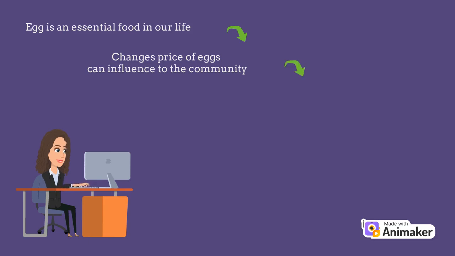The smuggling of eggs to the neighboring country, which is Thailand, is the main cause influencing the demand and supply curve in the current market. The reason why this situation happened is because the price of chicken eggs in Thailand is higher than in Malaysia. So, as producers, we always want to gain higher profit when we sell something. So, this is why the smuggling of eggs is happening.